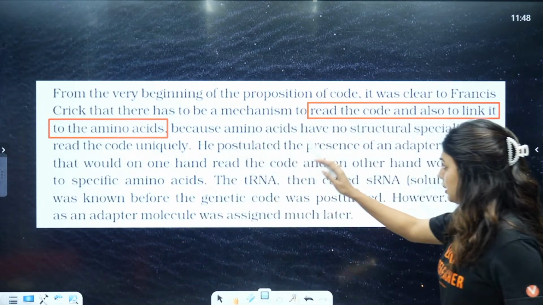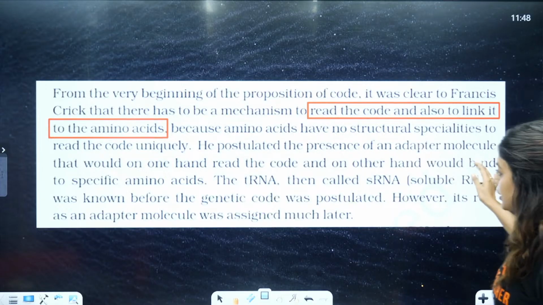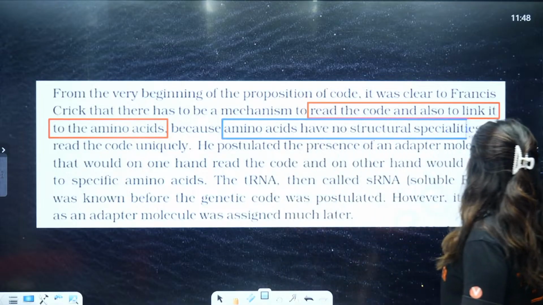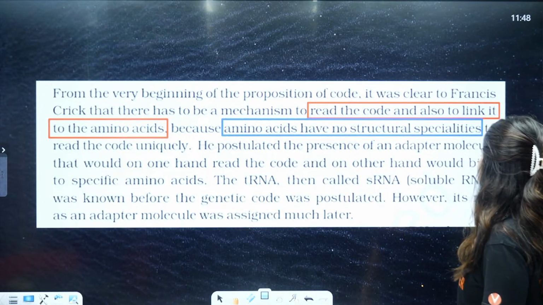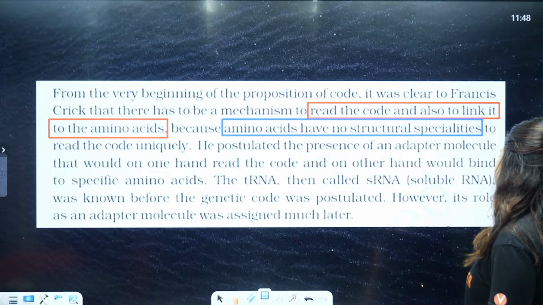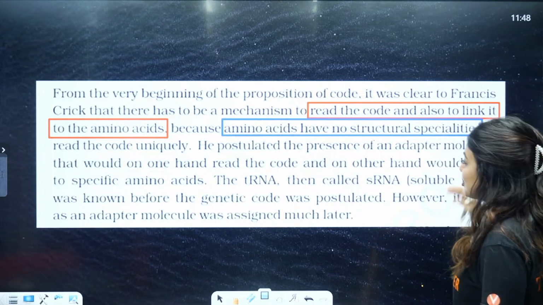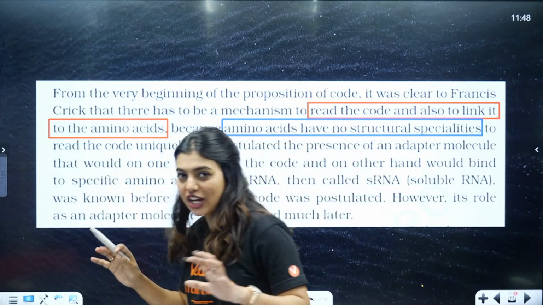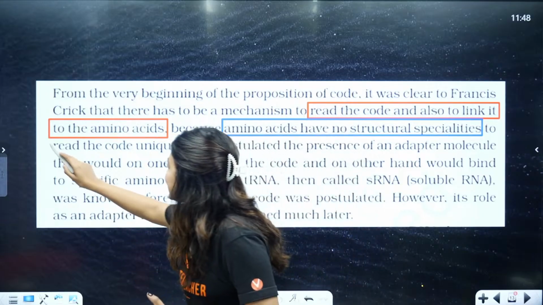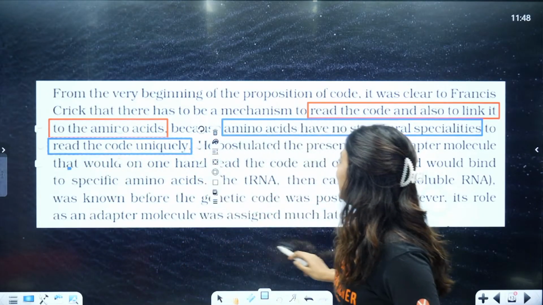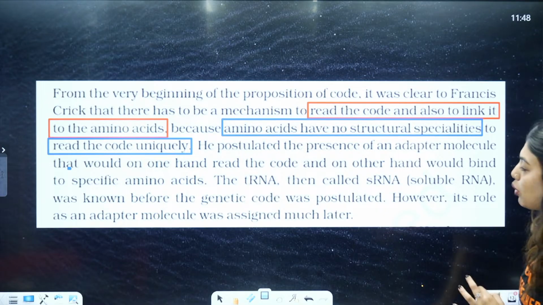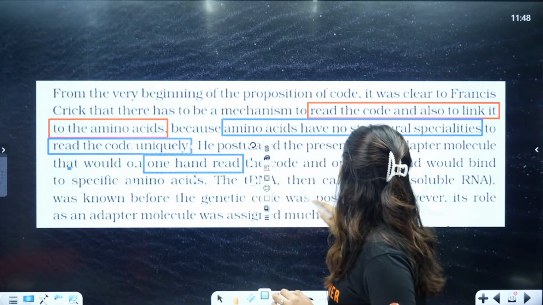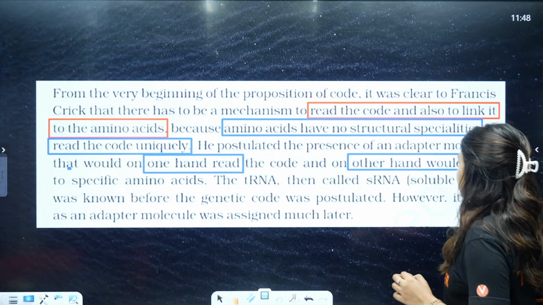Okay, now because amino acids have no structural specialities, and cannot read the code uniquely, he postulated the presence of an adapter molecule that would, on one hand, read the code and on the other hand would bind the amino acid.